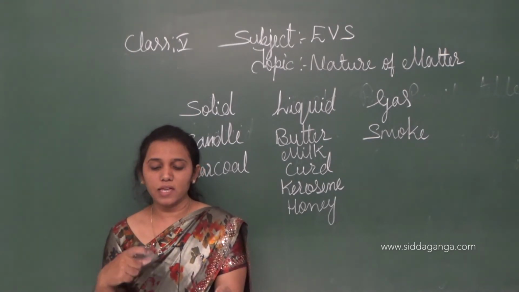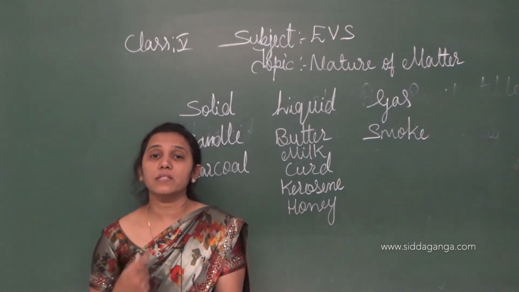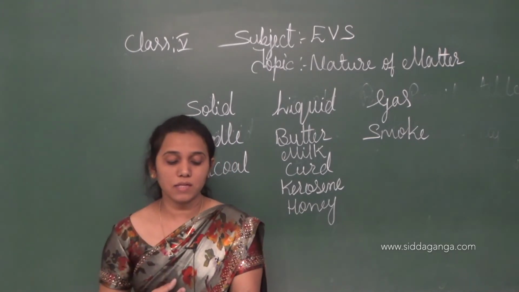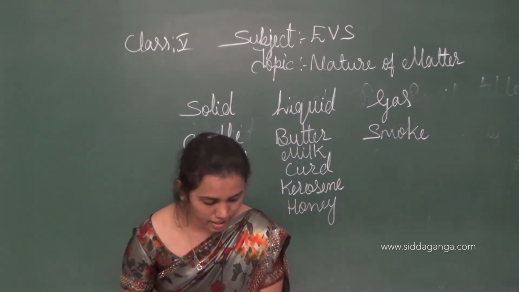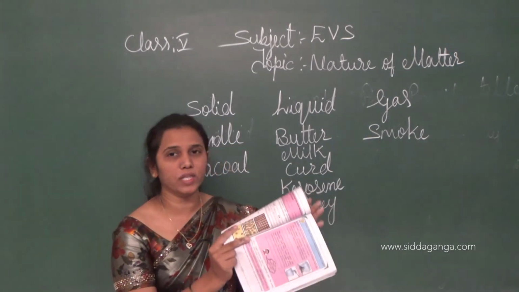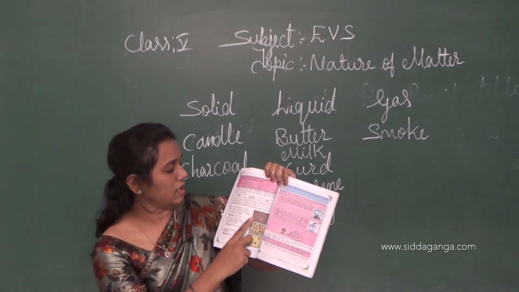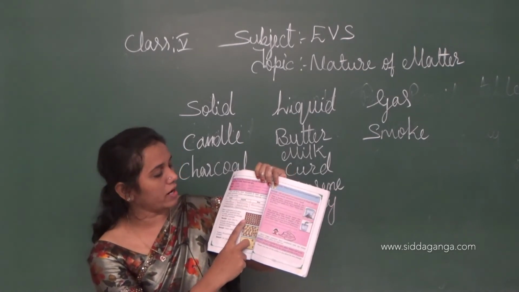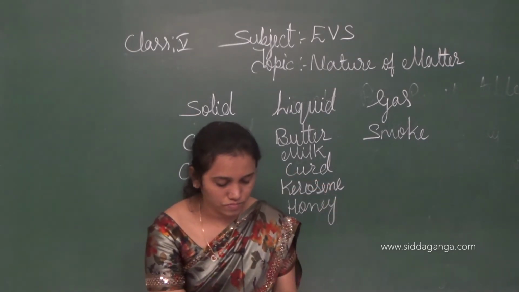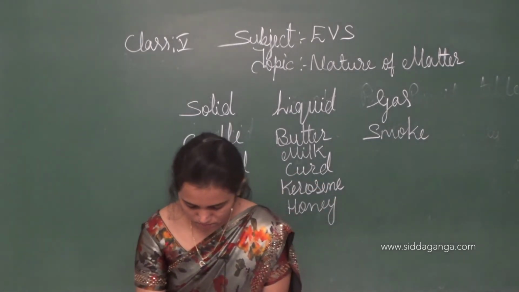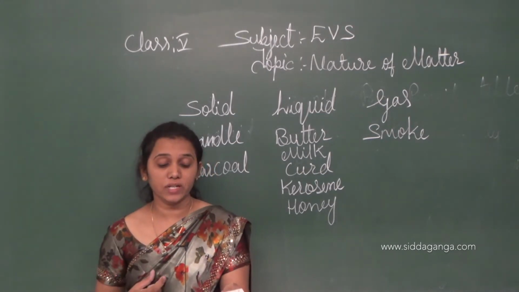So if you can see the first picture here, children, this is an example for the arrangement of particles in a solid. See here children, page number 138, first picture. The particles are densely and orderly arranged. You can see there is not much space left between particles, isn't it?